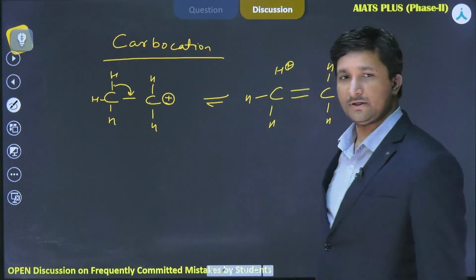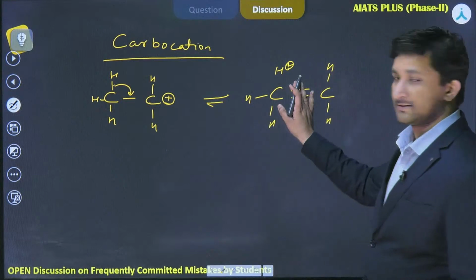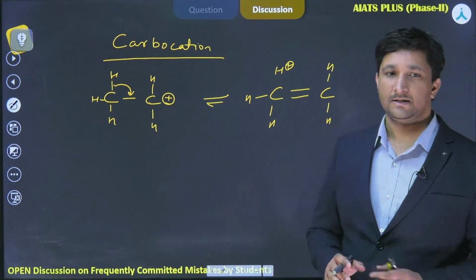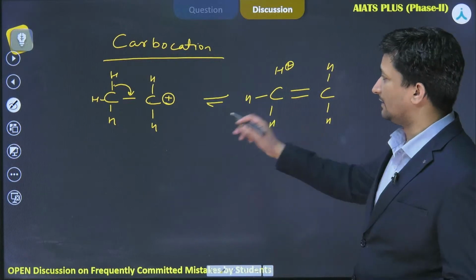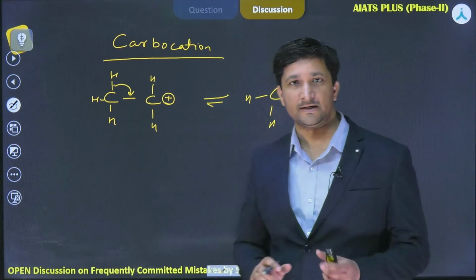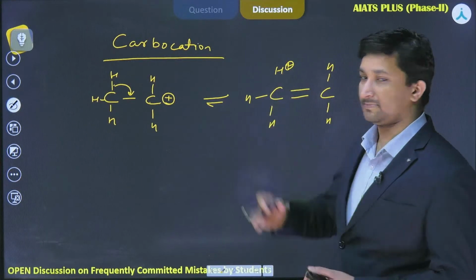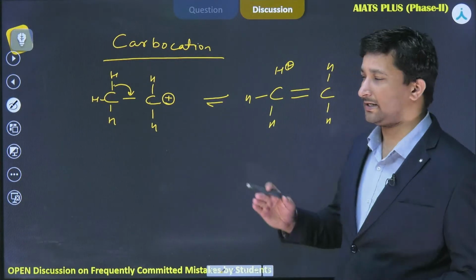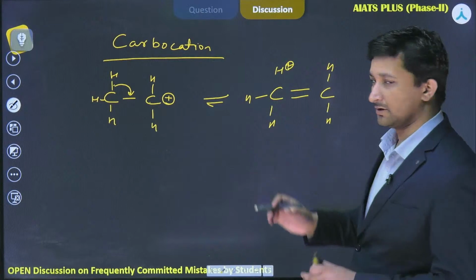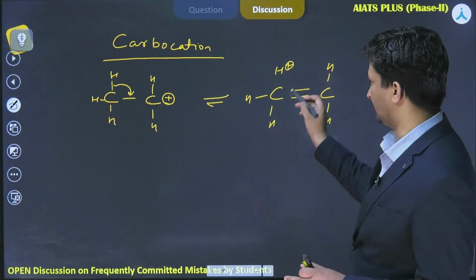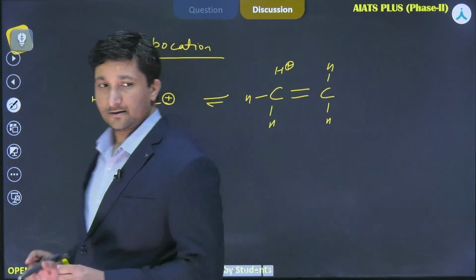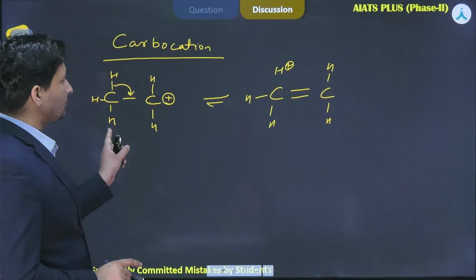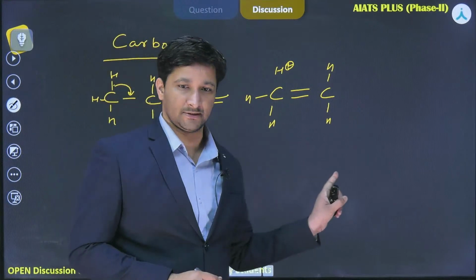Now one thing you have to understand here is that this H plus is always in the vicinity. It does not leave this system. So that's why we say that it will still behave as CH3 only. Don't assume that if this bond has been broken then this H plus will be released somewhere else. No, that doesn't happen. There is a very strong attraction between these pi electrons and this H plus. So you can see here that this has 3 hydrogens available to show hyperconjugation.